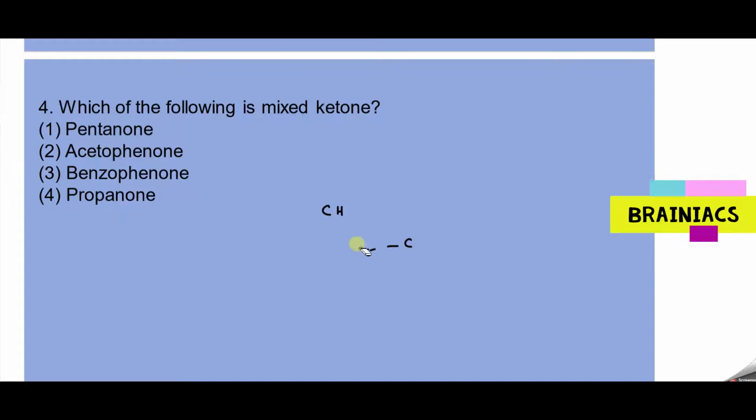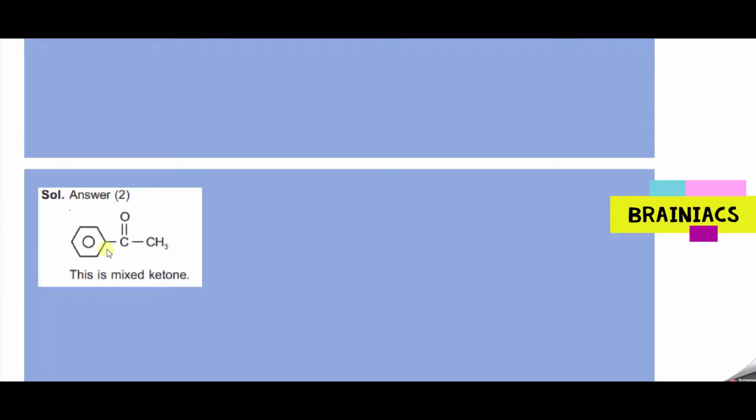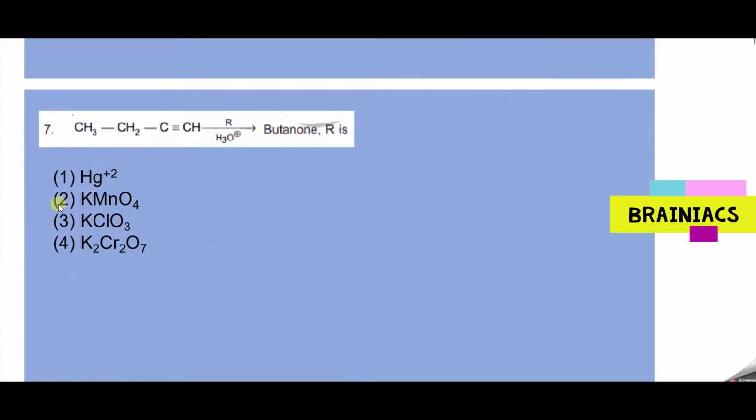Acetophenone will be the correct answer, because in acetophenone you can see both are present: acetyl group CH3CO along with the benzene ring. Okay, like this. This is a mixed ketone. I hope it is clear for you. So the answer should be acetophenone. Good one. Now tell me the next one's answer.